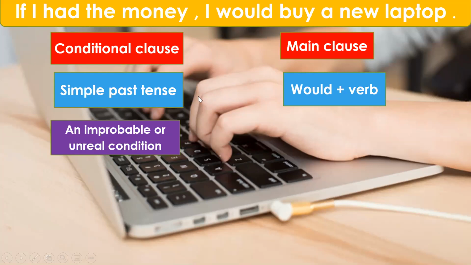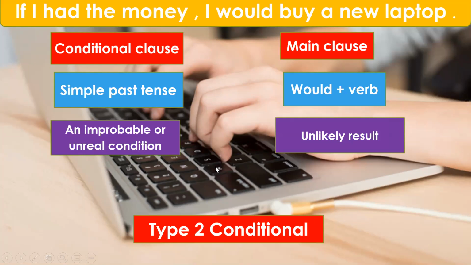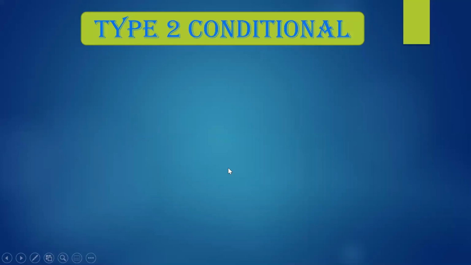So in this kind of sentence, I already told you that the condition laid down is an improbable or unreal condition. If I don't have the money, how would I buy a laptop? Okay, and therefore, if the condition is improbable or unreal, naturally the result is also unlikely to happen. It will not happen. It will never happen. It is an unlikely condition. Such type of sentences are type 2 conditional sentences.